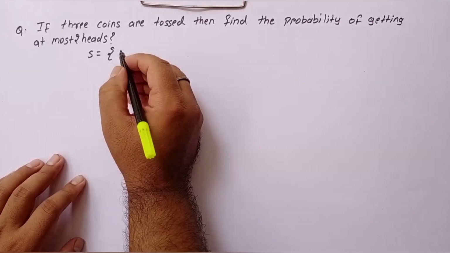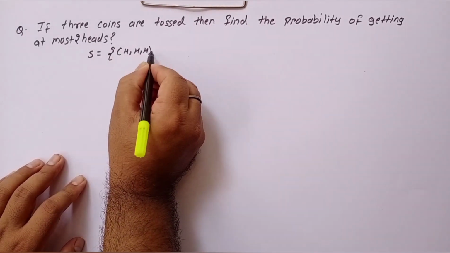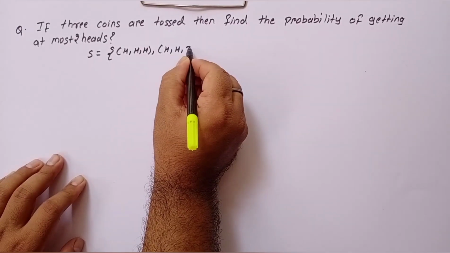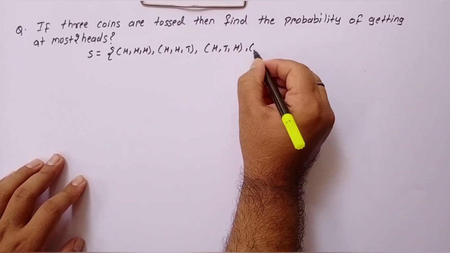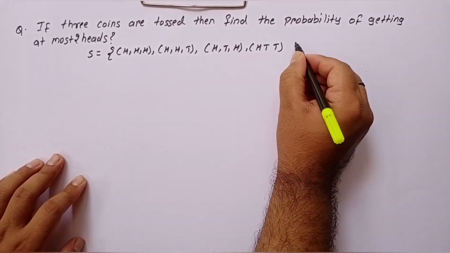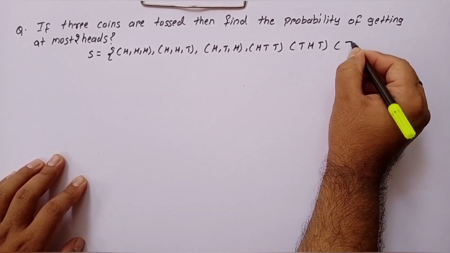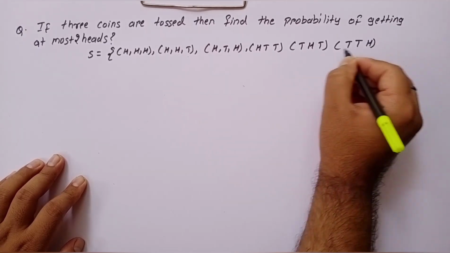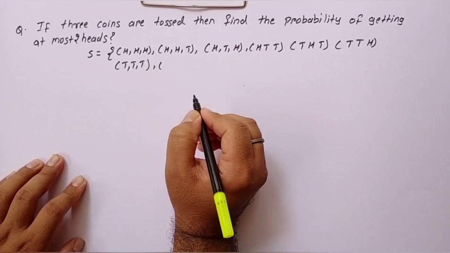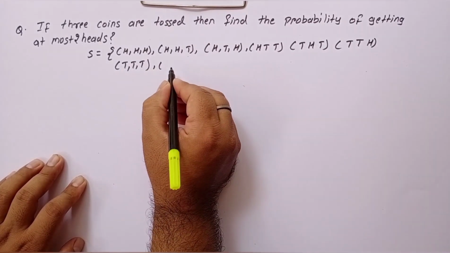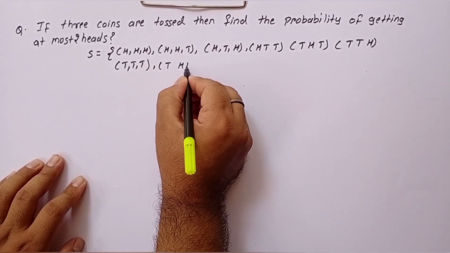What are the possibilities when we are tossing 3 coins? All heads, head, head, tail, head, tail, head, head, tail, tail, tail, head, tail, tail, tail, head, and tail, head, head.